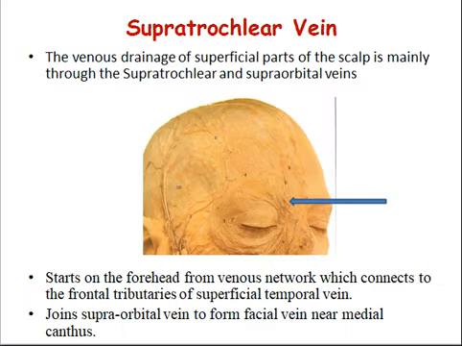Coming on to the supratrochlear vein. The venous drainage of the superficial part of the scalp is mainly through the supratrochlear and supraorbital veins. The supratrochlear vein starts on the forehead from a venous network which connects to the frontal tributaries of the superficial temporal vein.